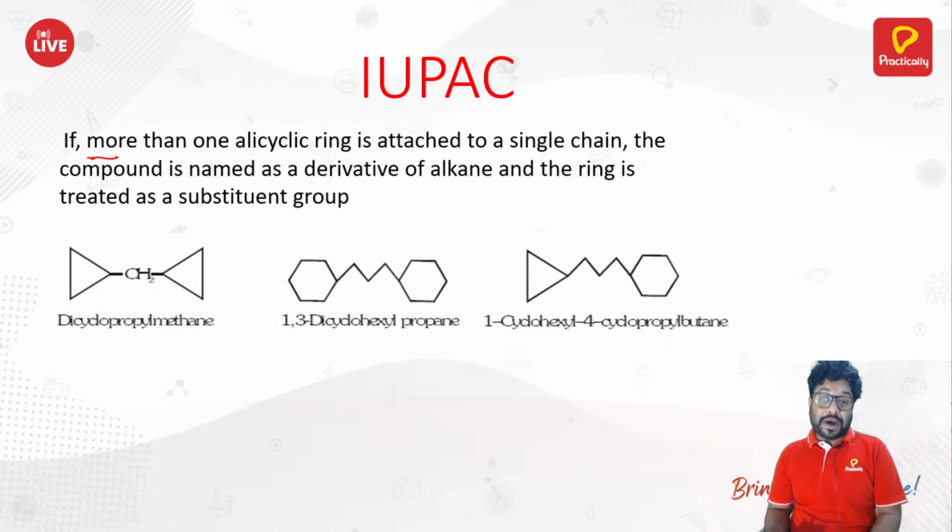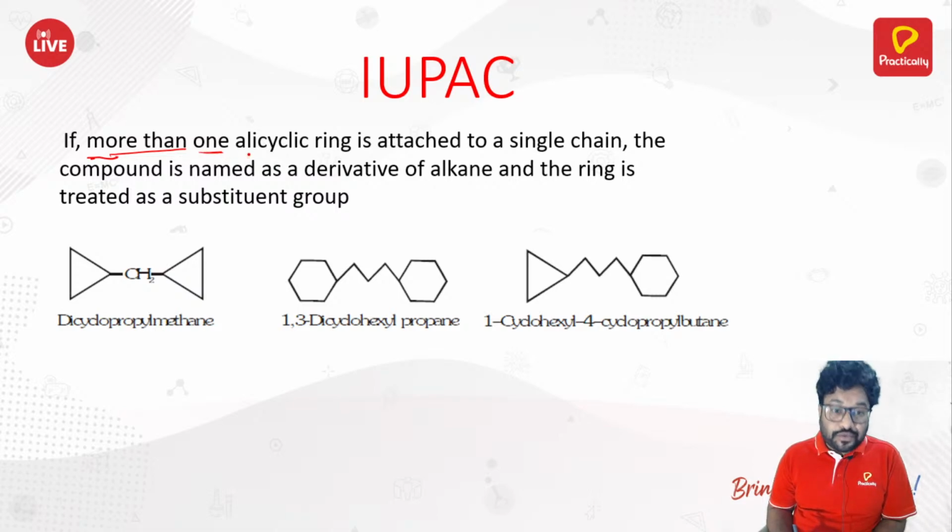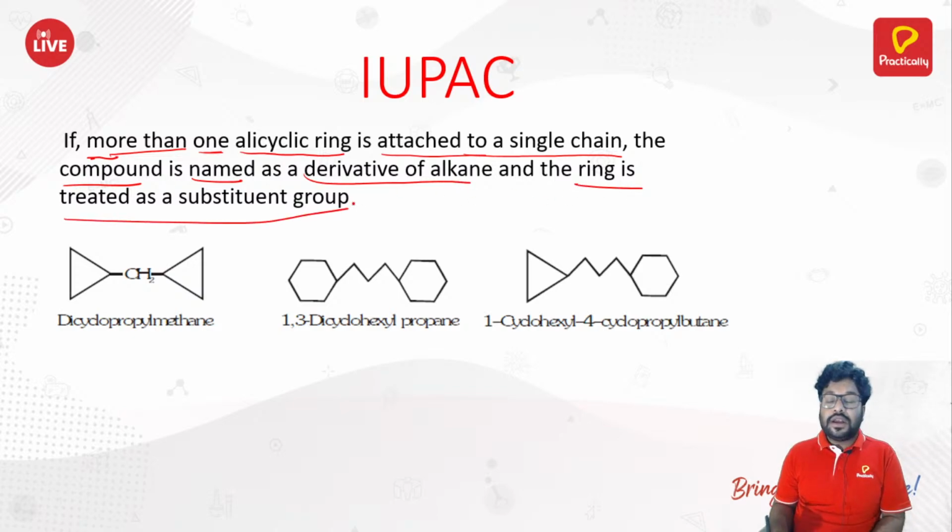Now the last part of this ring wala compound. If more than one alicyclic ring is attached to a single chain, the compound is named as a derivative of alkane and the ring is treated as a substituent.